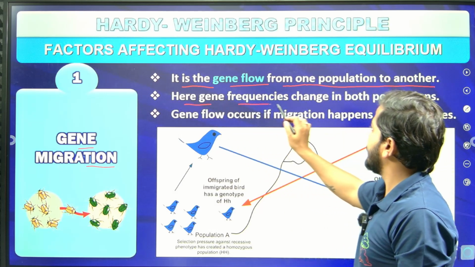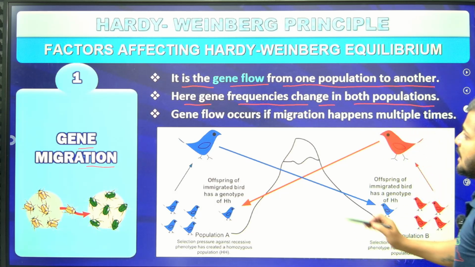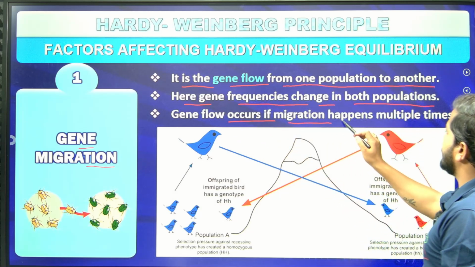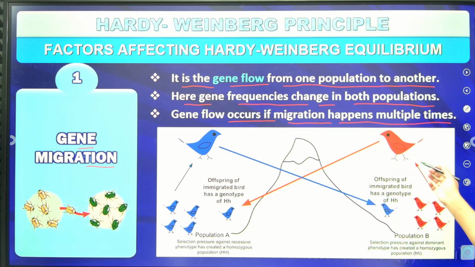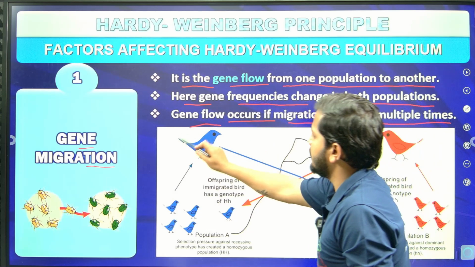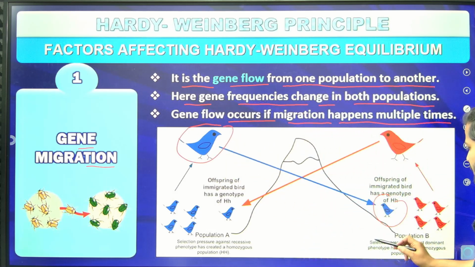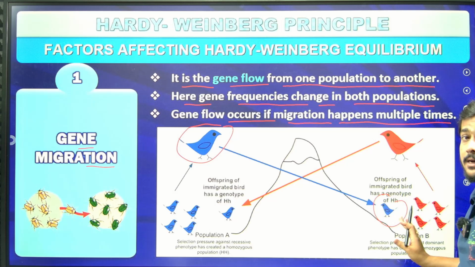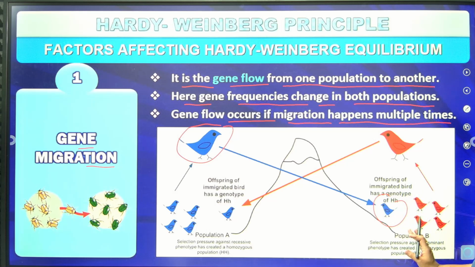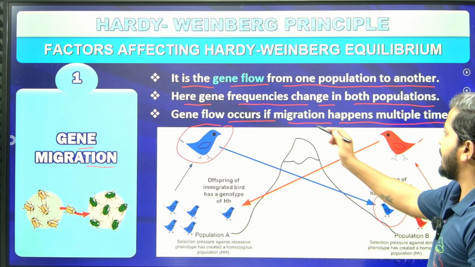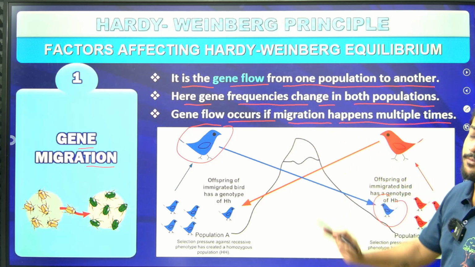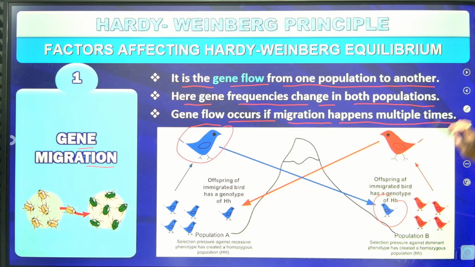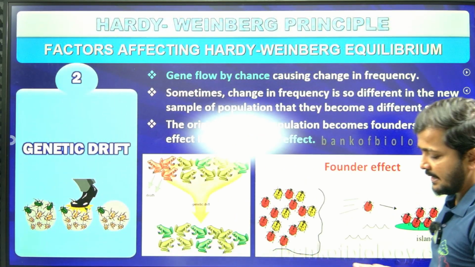Here the gene frequency changes in both populations, and gene flow occurs if migration happens multiple times. So, for example, one bird traveled from this location to this location, and overall the population got changed. The genetic frequency or allelic frequency got changed. So how many times migration happens, that is how the gene flow can occur. And it affects something called genetic equilibrium.